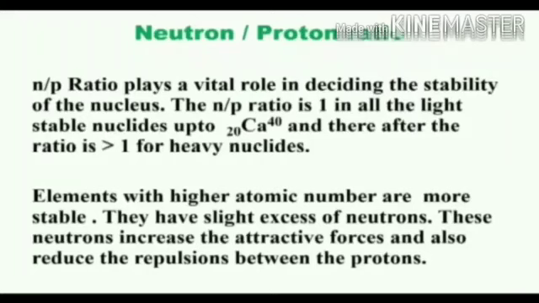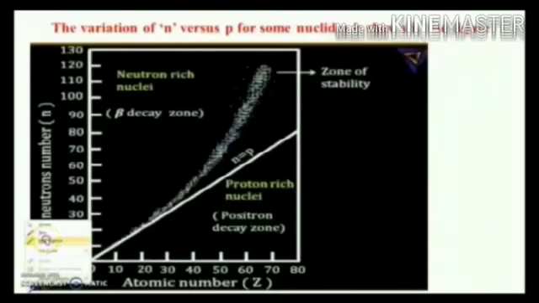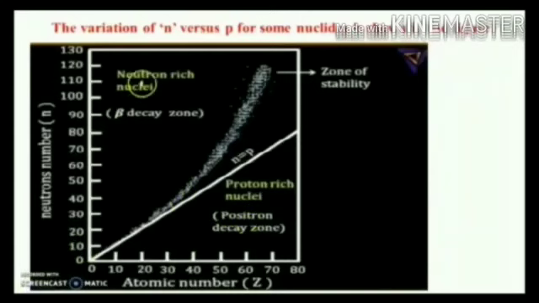Let us pass on to a graphical representation for a better understanding. This is the graphical representation. On this axis we represent the number of neutrons. On this axis we represent the atomic number, showing the number of protons.